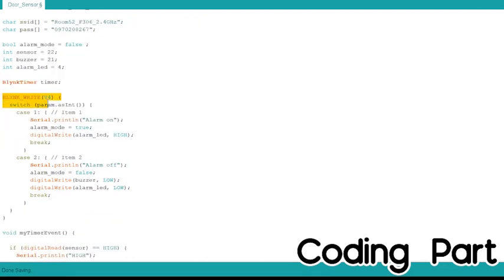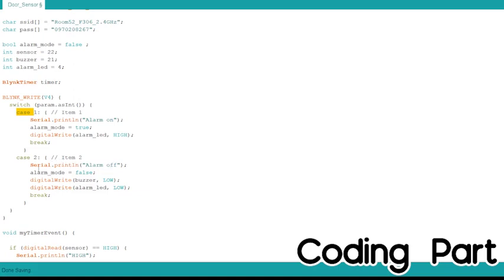For this one, it's BLYNK_WRITE on virtual pin 4, which is connected to the segmented switch on the Blynk application. As it is a segmented switch, we're gonna have two cases for this. For case 1, if we press this, it's gonna print alarm on on the serial monitor and set alarmMode to true and alarm LED to high as we open the alarm.